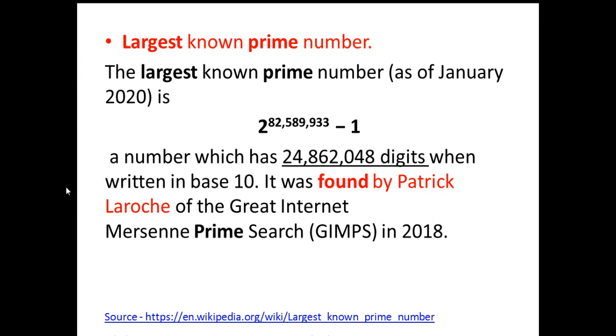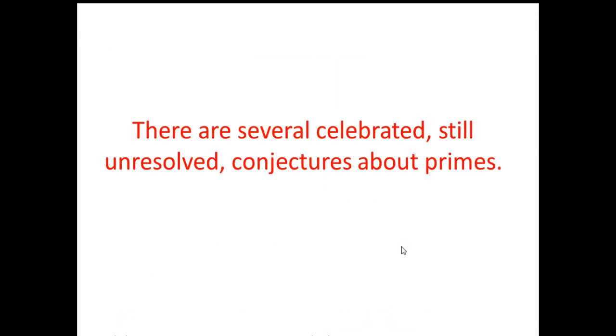Largest known prime number. The largest known prime number as of January 2020 is given by this, and this number has 24,86,204 digits when written in base 10, and it was found by Patrick of the Great Internet Mersenne Prime Search, GIMPS, in 2018.